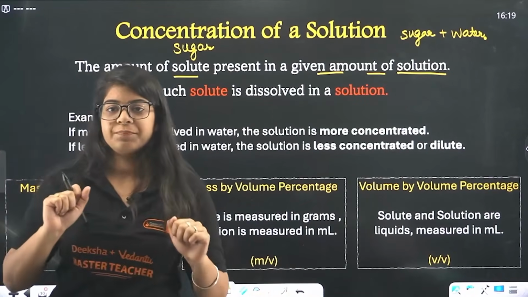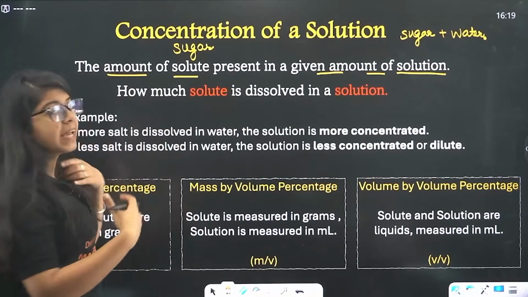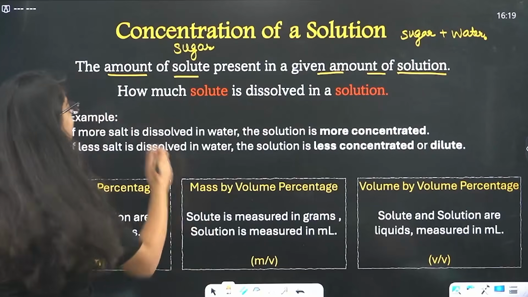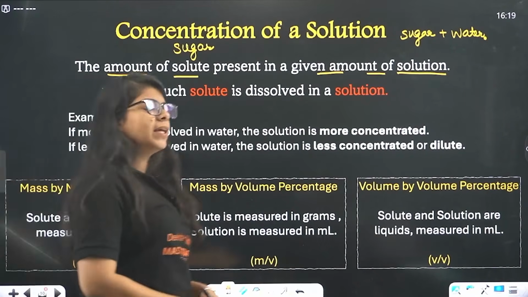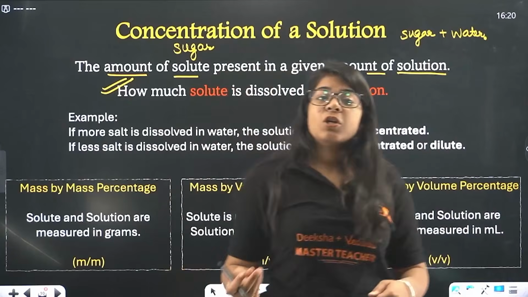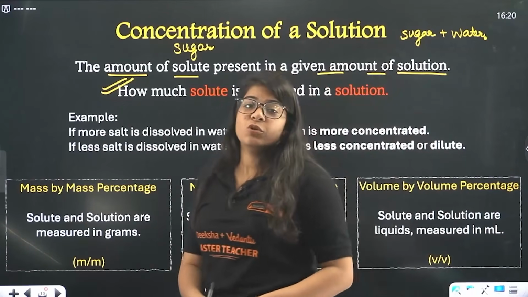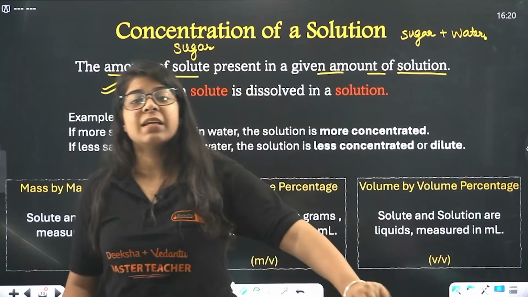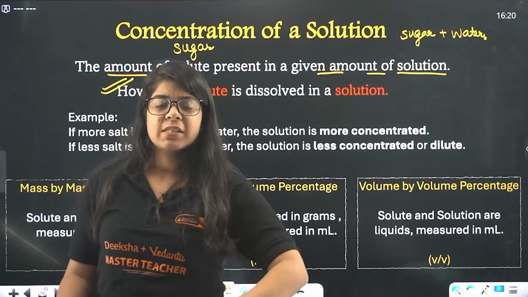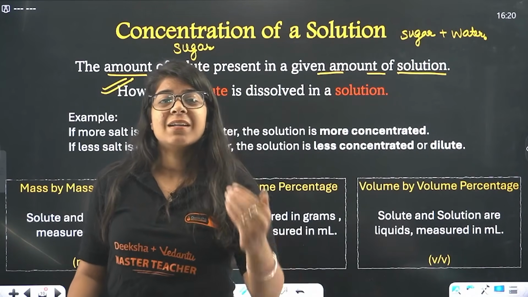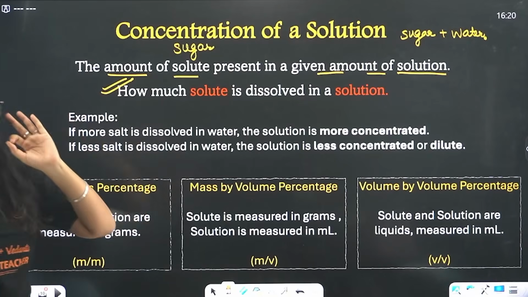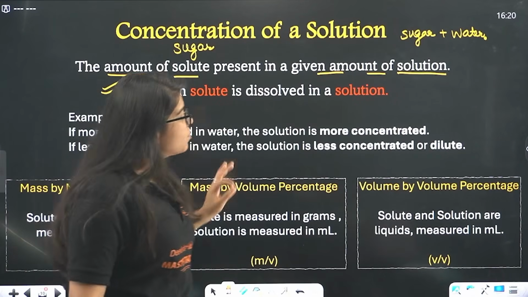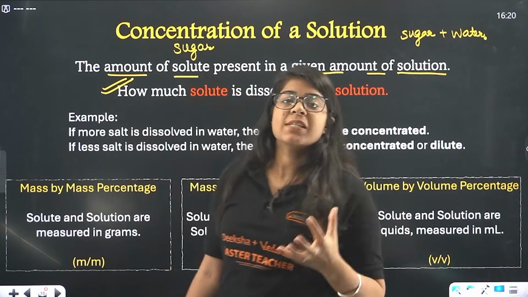concentration of a solution. And we say it in a language that makes us understand it better: how much solute is dissolved in a solution, how much solute is there in a total solution. We never say how much solute is in a solvent. No, we don't say that. We say how much solute is there in a solution. Done. Now, beta, there are three types in which we can measure these concentrations.